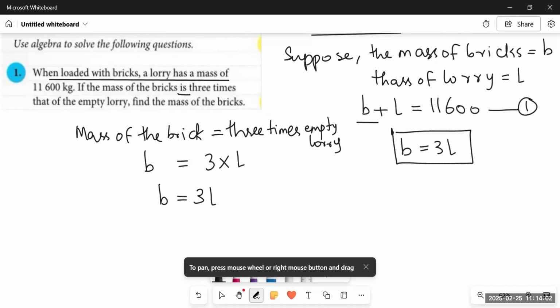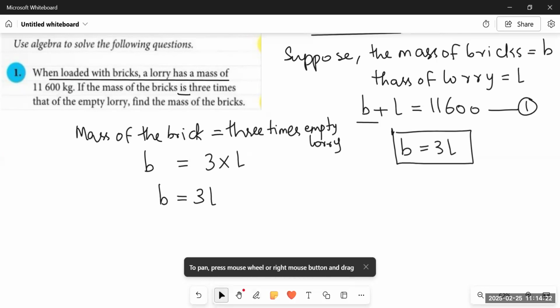It means that if the mass of the lorry is 1000 kilograms, the mass of the bricks would be 1000 multiplied by 3. If the mass of the lorry is 2000 kilograms, the mass of the bricks would be 3 multiplied by 2000. Whatever the mass of the lorry, the mass of the bricks would be 3 times of it. Okay, now we have to find out the mass of the bricks.